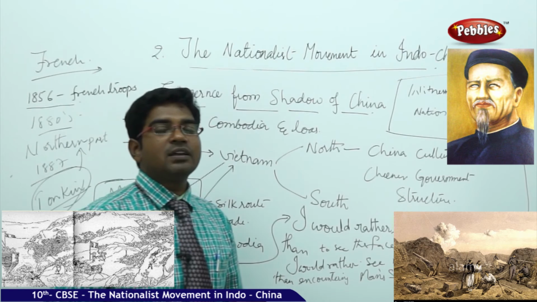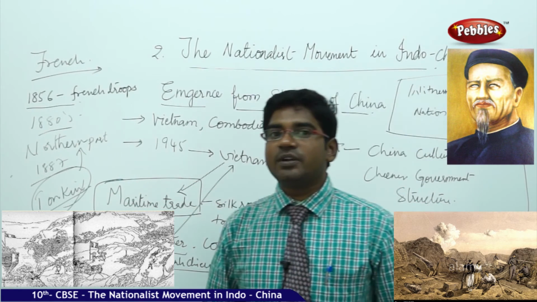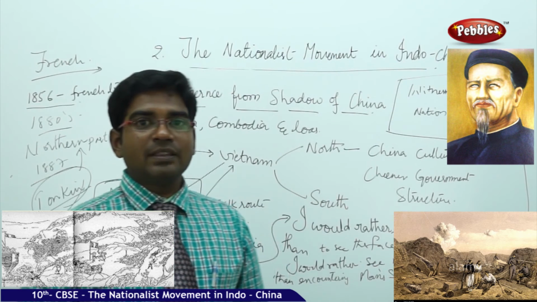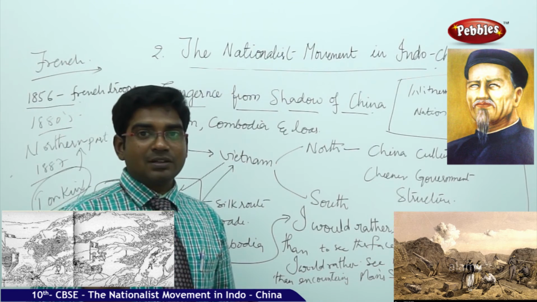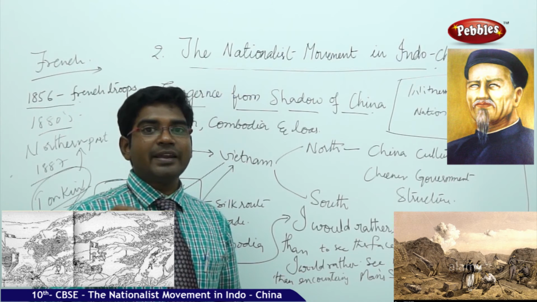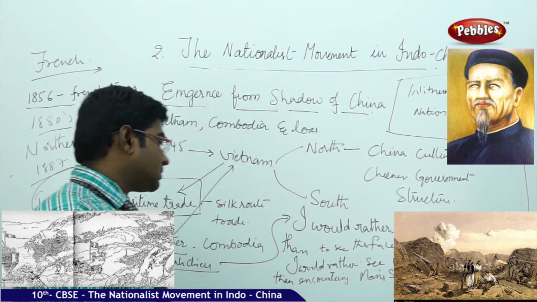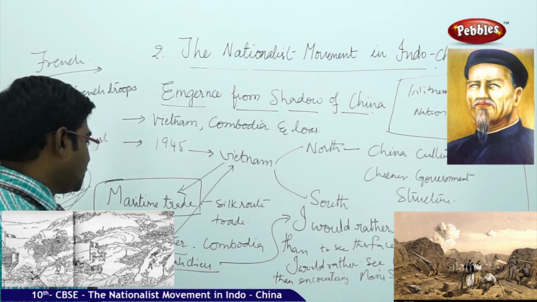After they occupied all these places, the situation in Vietnam started to turn in the completely opposite direction. Initially they expected that it would benefit the people, that they would get more trade opportunities with the French occupying the lands. But the situation turned completely opposite. We can understand this from the writings of one of the famous poets of Vietnam, Nguyen Dinh Chieu.